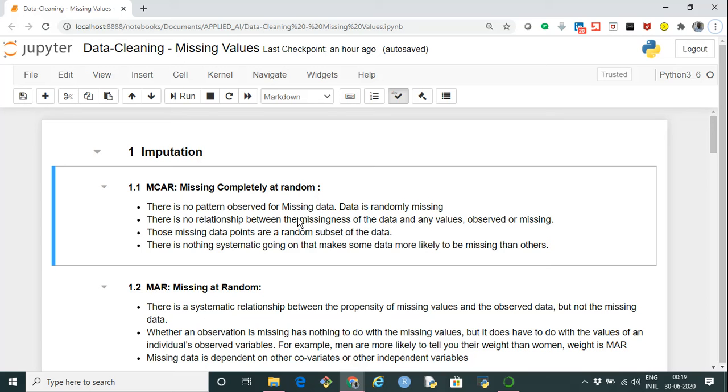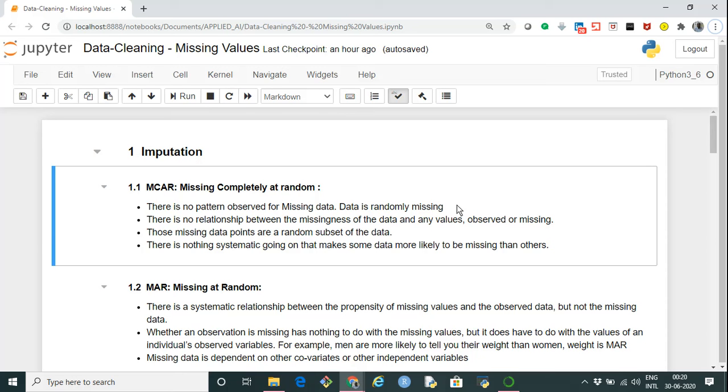Depending upon the reason why there is a missing value, we have different types of missing values. First is MCAR, which is missing completely at random. Such missing values are observed when there is no pattern. There is no relationship between the missingness of the data and any other values, observed or missing. And there is nothing systematic going on that makes some data more likely to be missing than others.